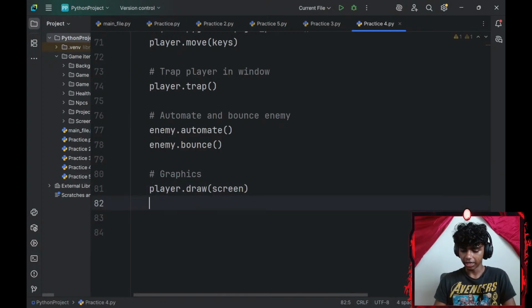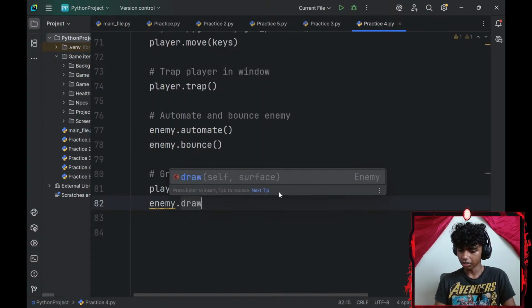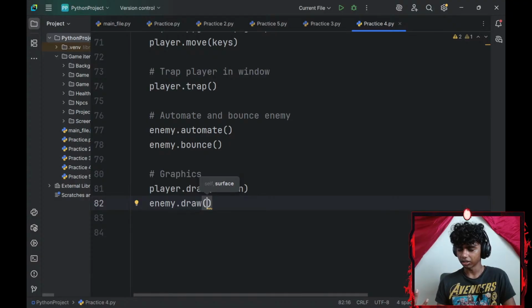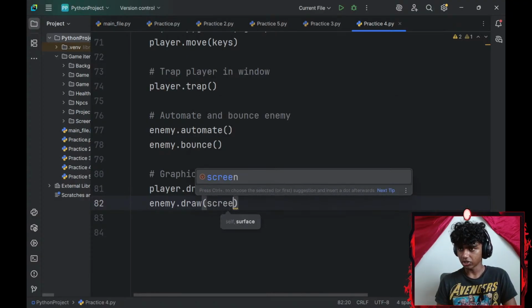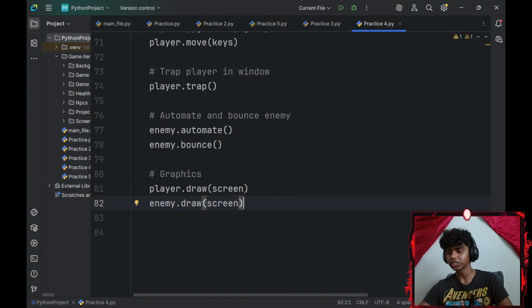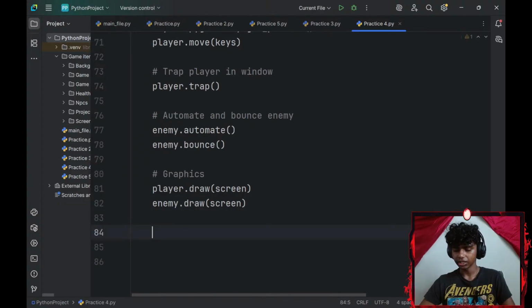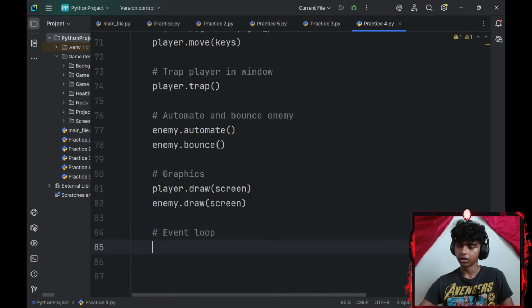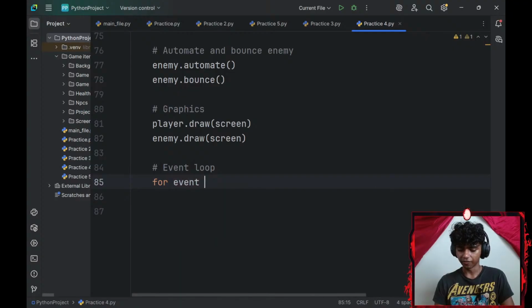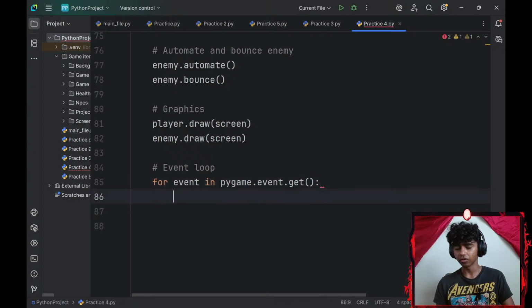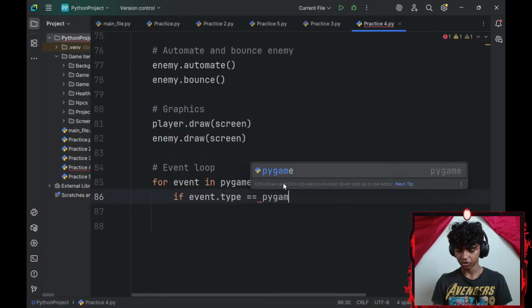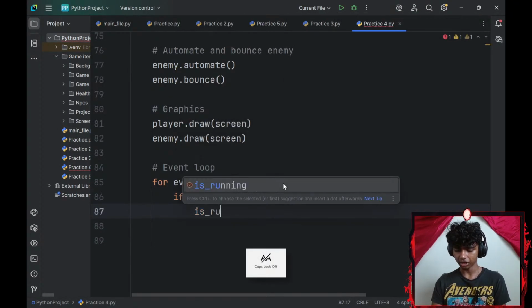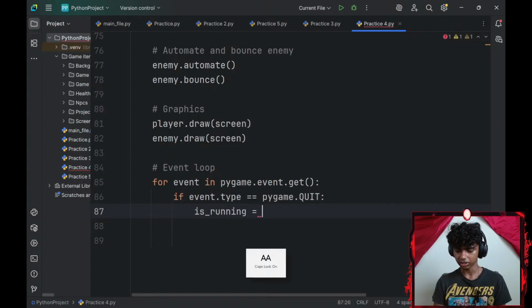Graphics, so to my player. Next up, let me go with my enemy.draw. Let me draw my enemy. The surface is going to be my screen again. Honestly, that's basically it. Now let me iterate over my Pygame events. I'll go with an event loop. Okay, so for every event in pygame.event.get, this gets all my Pygame events. I'll look for a specific type of event. If my event.type equals pygame.quit, I'll set my is_running boolean variable to be false.